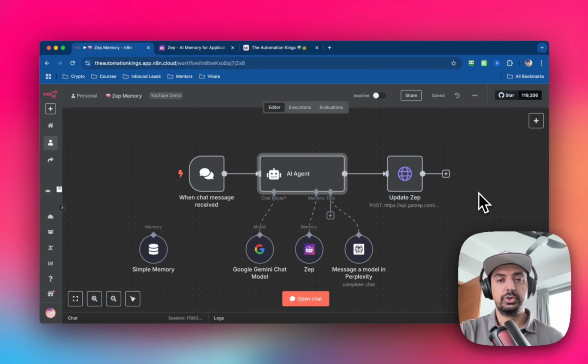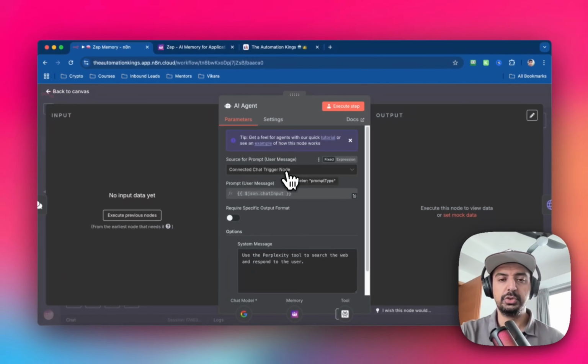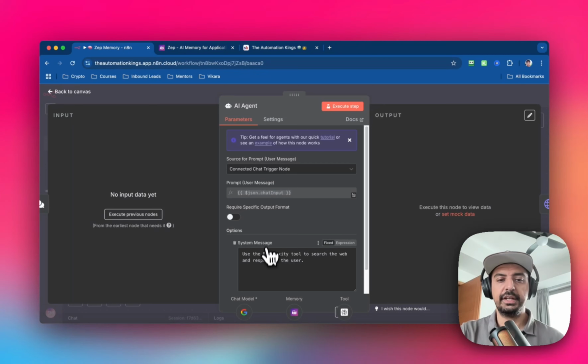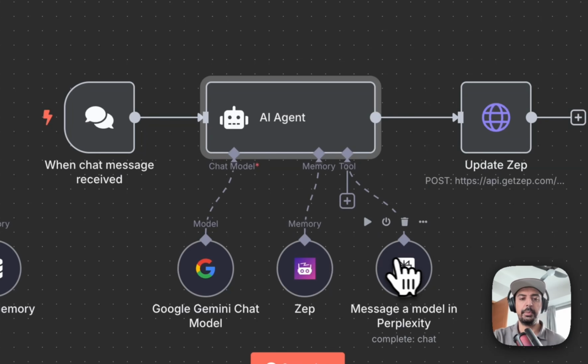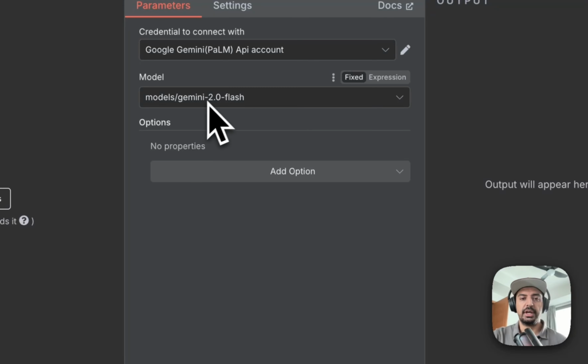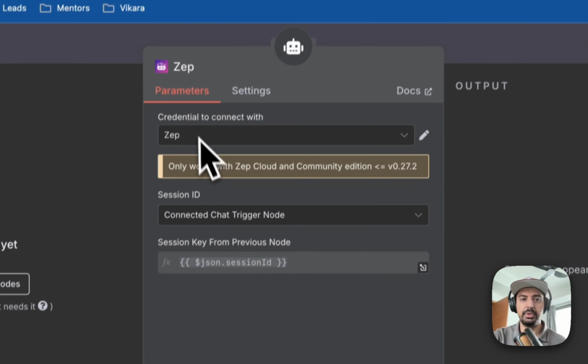So to build this automation, I've used a chat trigger, but you can use any trigger that you want. And for the AI agent, this is just an AI agent node. I've connected it to the chat trigger as the prompt, and then I've given it a system message to use the Perplexity tool to search the web and respond to the user. So this is a very specific task if you want to expand beyond the scope of just an AI agent. And then for the language model, I've used Gemini 2.0 Flash because it's free and it's pretty quick. And then obviously for the memory, I'm using Zep. So this is just a Zep module.